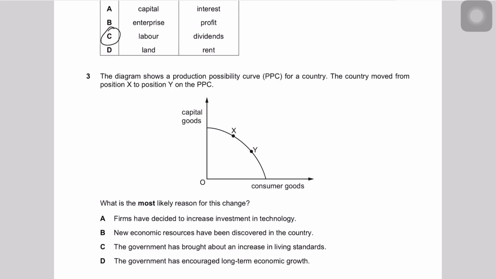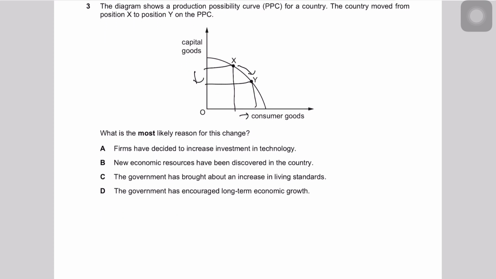So the question says the diagram shows a PPC for a country. The country moved from position X to position Y on the PPC. So the country moves from X to Y, which means that it is definitely buying more of consumer goods and less of capital goods. What is the most likely reason for this change, right? So firms have decided to increase investment in technology. Investment in technology would result into an outward shift of the PPC, but this is basically representing a movement along the production possibility curve. The new economic resources have been discovered. Again, it is represented through an outward shift in PPC.